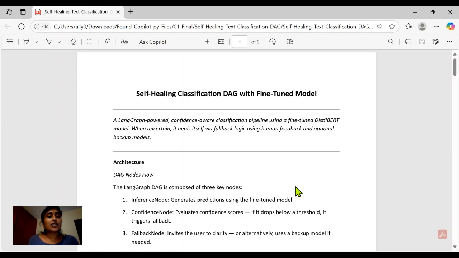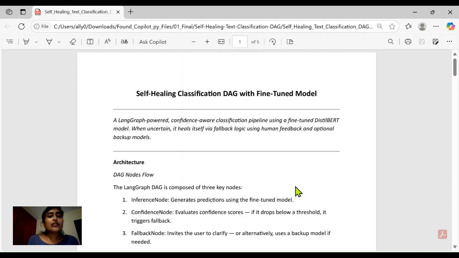Coming to the architecture, we didn't use LangGraph directly. Our architecture was inspired by LangChain's LangGraph DAG framework, a dynamic graph-based execution engine for building reactive workflows with state. The LangGraph DAG is composed of three key nodes. The inference node generates predictions using the fine-tuned model.